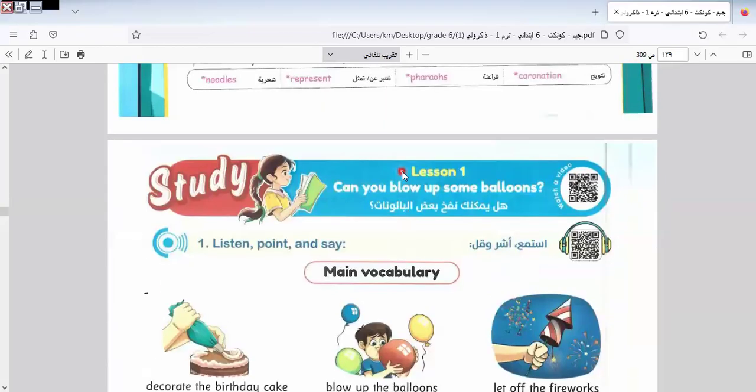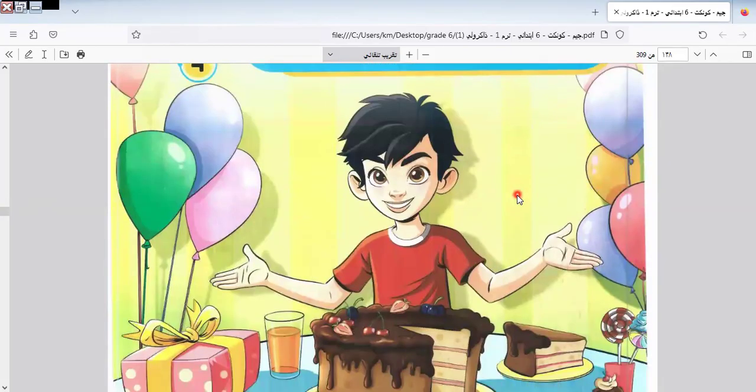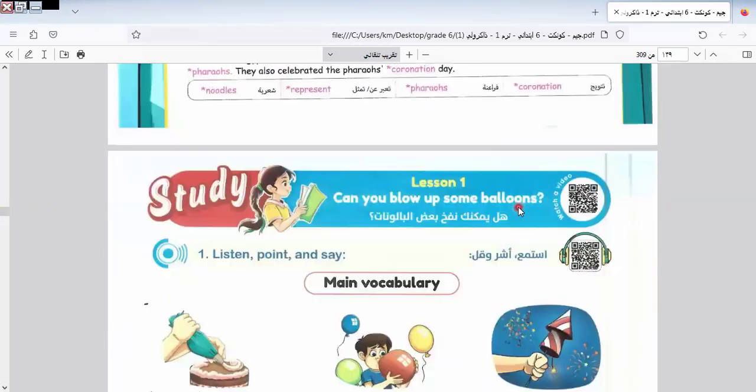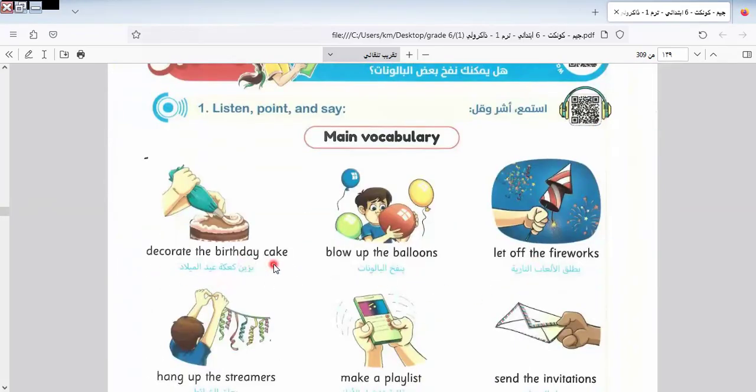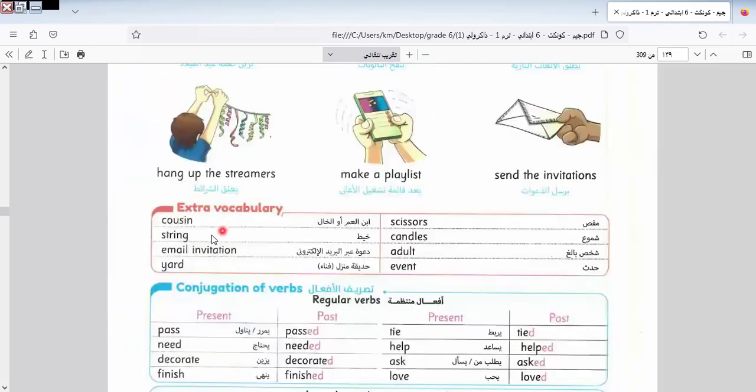In this lesson, we talk about the topic of this unit. It was about celebrating good times, which means we celebrate some important events in our life. Here we have decorate the birthday cake, blow up the balloons. This is the vocab that we learned last class. Let off the fireworks, hang up streamers, make a playlist, send an invitation. We also have some vocab like cousin, string, email invitation, yard, scissors, candles, adult, and event.